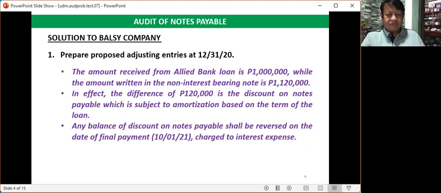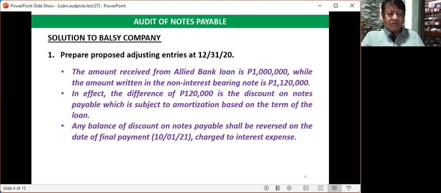The amount received from the Allied Bank loan is 1 million, while the amount written in the non-interest bearing note is 1,120,000 pesos. So in effect, the difference of 120,000 pesos is the discount on notes payable, which is subject to amortization based on the term of the loan. We are not saying that 120,000 pesos is the interest. We are saying that it is the discount on notes payable.